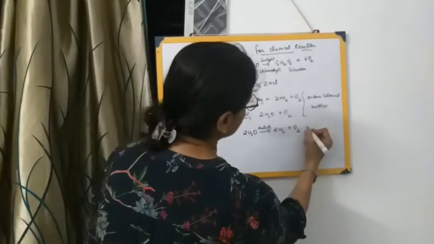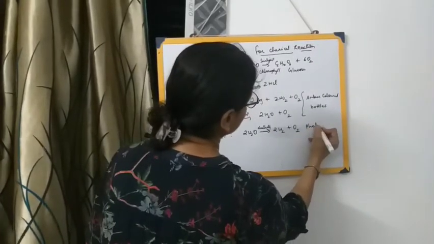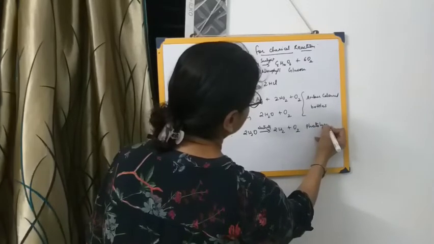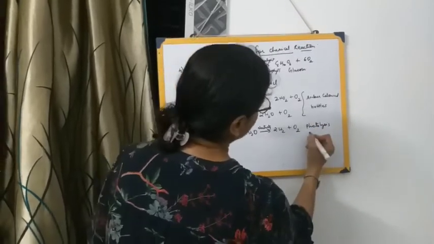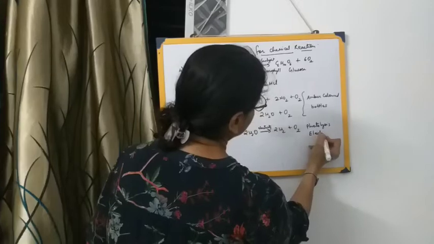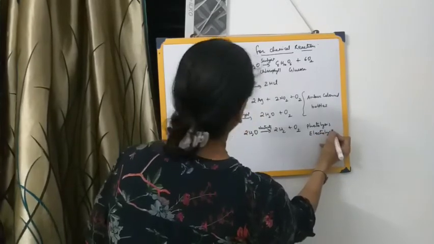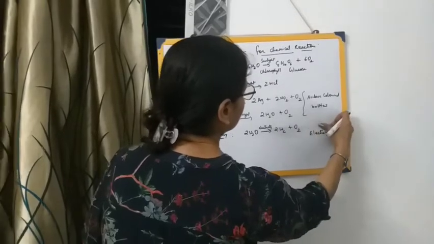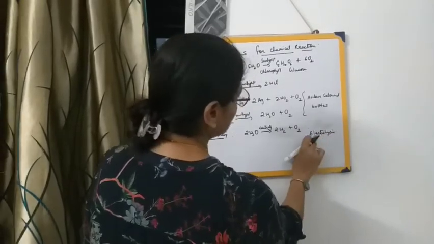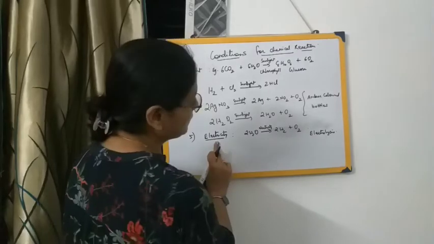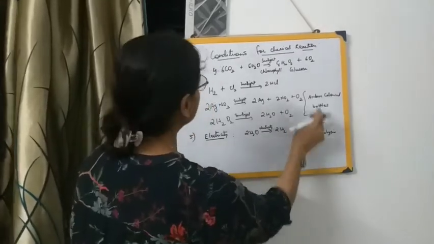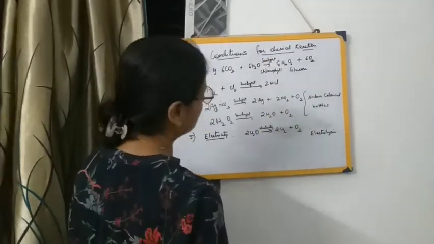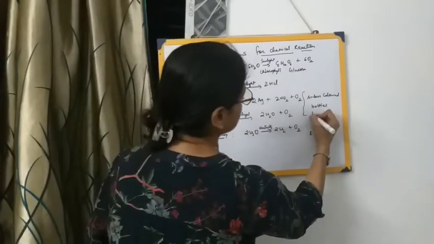Now this reaction is also called photolysis, or it is also called electrolysis. Sorry, I made a mistake. This is called electrolysis because it takes place in the presence of electric current, and the reaction which takes place in the presence of light is called photolysis.